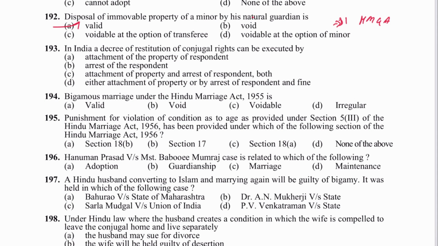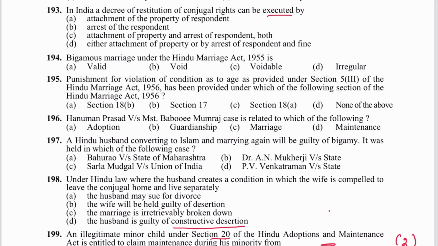Next 193. In India, a decree of restitution of conjugal rights can be executed by attachment of property, arrest of respondent, both attachment and arrest, or either attachment or arrest and fine. So can an RCR decree be executed by attachment of the property of the respondent? A is the answer. Where is it mentioned? In Order 21 Rule 32. In the execution of a decree for RCR, we cannot arrest a person. A will be the answer.